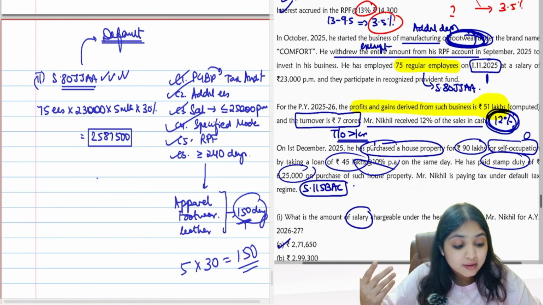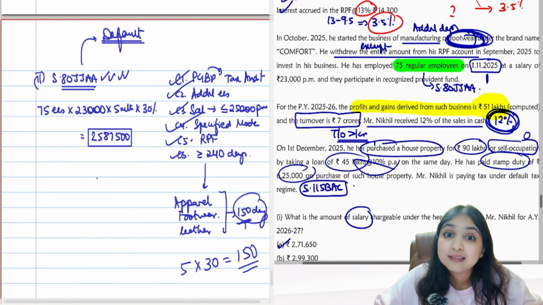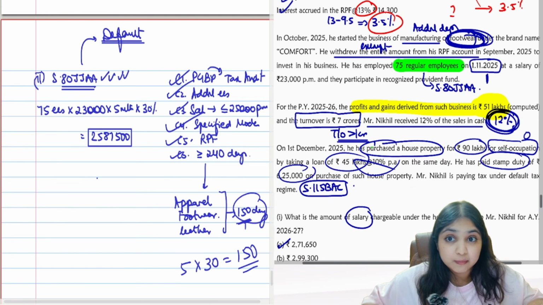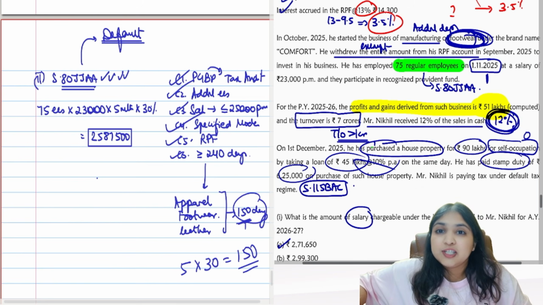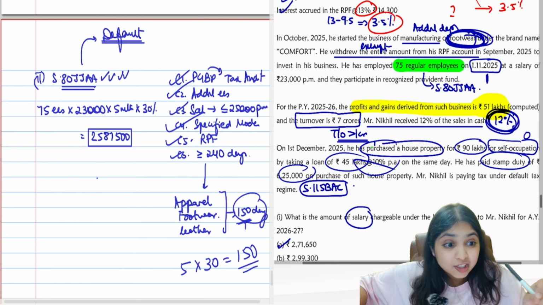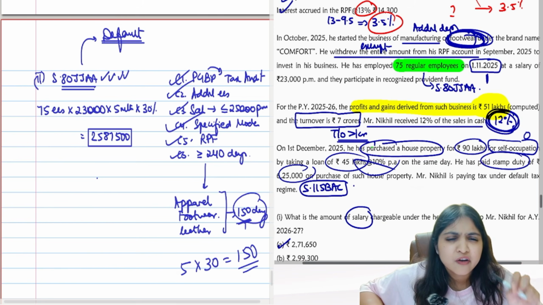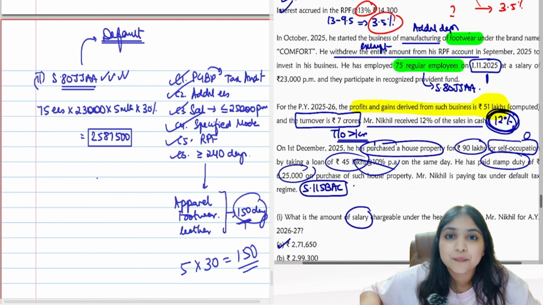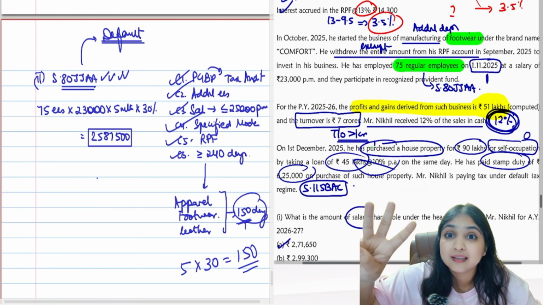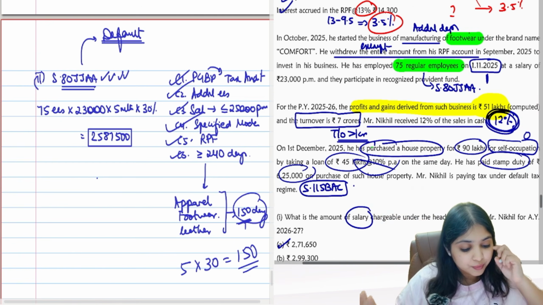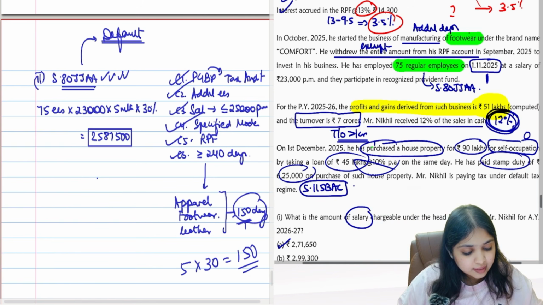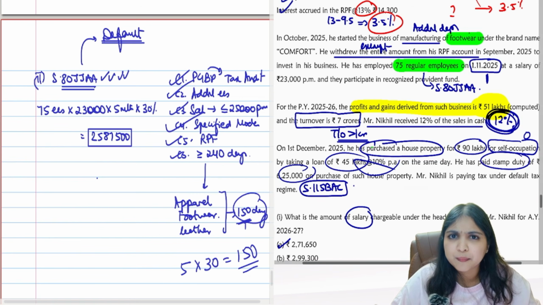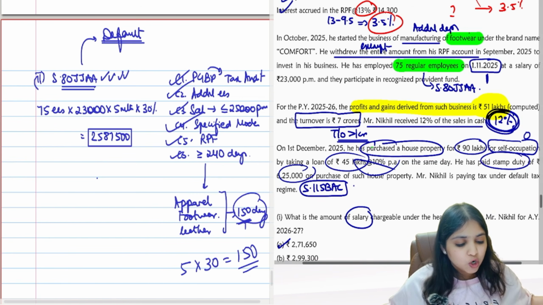Then after that, when we saw regular employees, that itself gave us a hint that it is 80JJAA. So we computed 80JJAA. In 80JJAA, actually employees should work for us for minimum 240 days in the previous year. But assessee is in the footwear sector, apparel sector, leather sector. 150 days is enough. Okay. Then PGPP they had given to us. IFHP point you were able to identify that because self-occupied property, answer will be 0. So we did not do any hard work.